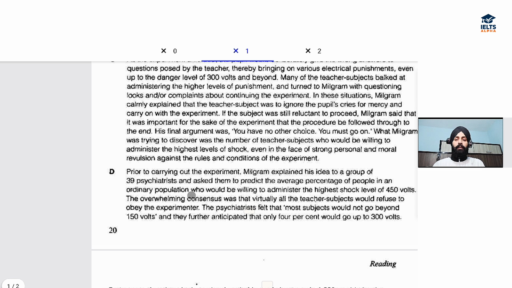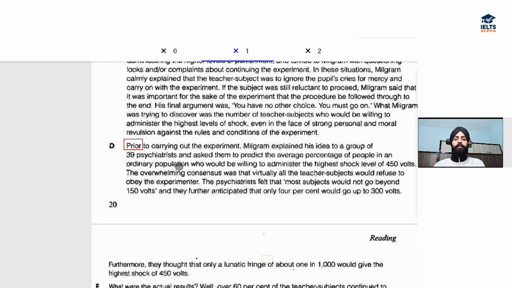Now, if you come to the D paragraph, we have got our first hint. See, the language of a paragraph says a lot about the hints that we are trying to find out in the paragraphs, right? So, prior means before even carrying out the experiment. So, means maybe we are going towards expectations, right? Milgram explained his idea to a group of these many psychiatrists, this and that, and asked them to again another hint, prediction, expectation, ordinary population to administer the highest shock. Okay, the consensus, again this is data which was collected from them.